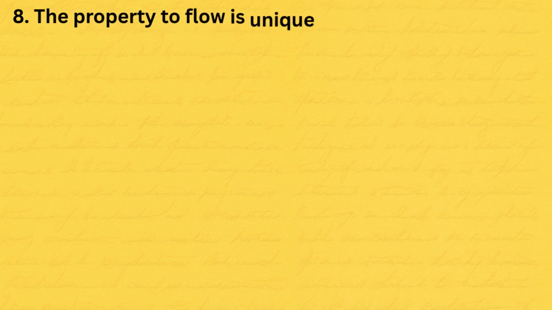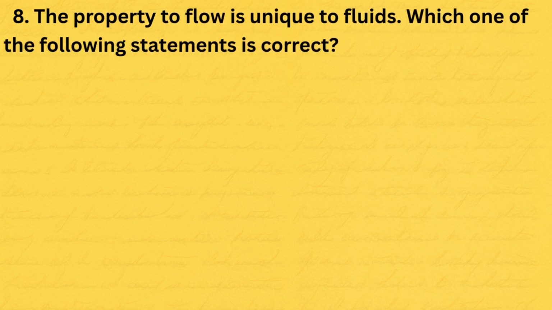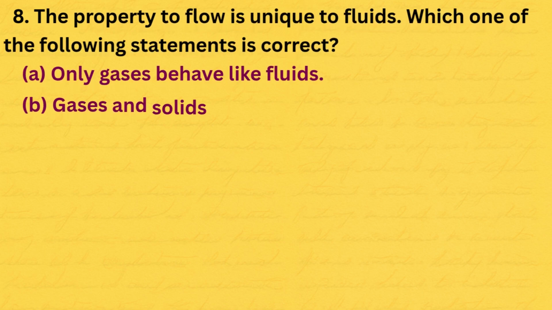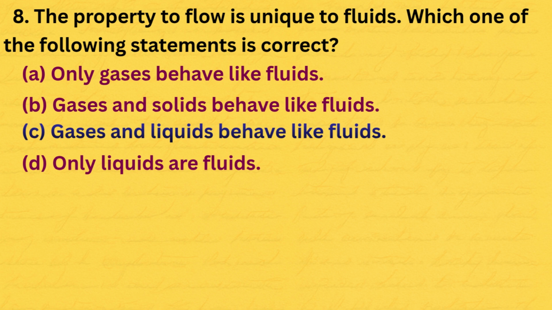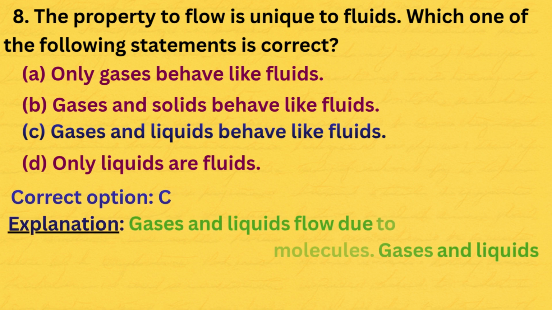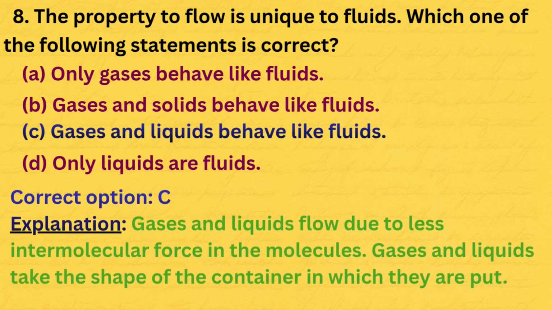8. The property to flow is unique to fluids. Which one of the following statements is correct? A. Only gases behave like fluids. B. Gases and solids behave like fluids. C. Gases and liquids behave like fluids. D. Only liquids are fluids. The correct option is C. Gases and liquids flow due to less intermolecular force in the molecules. Gases and liquids take the shape of the container in which they are put.